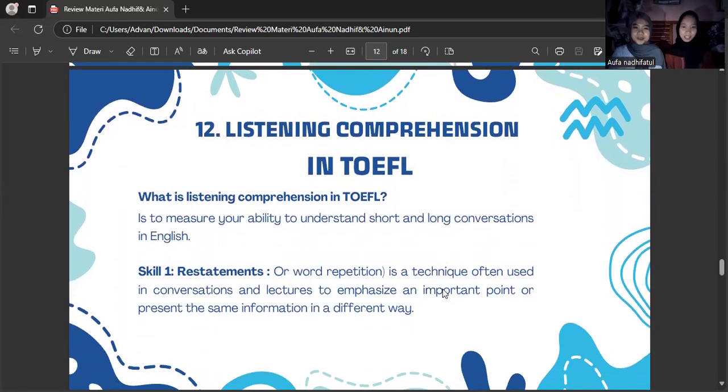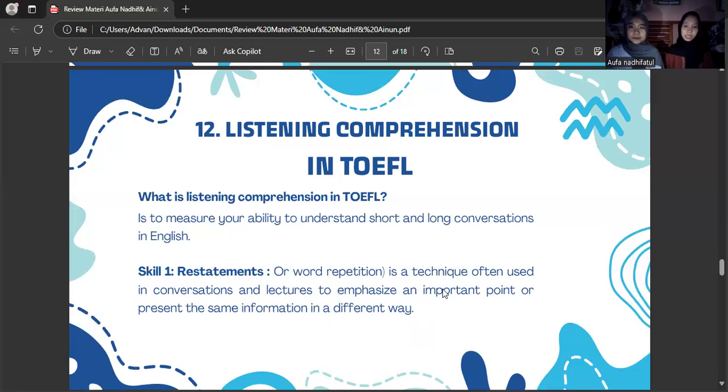Next material is listening comprehension. What is listening comprehension? It is to measure your ability to understand short and long conversations in English. Skill 1, restatement.